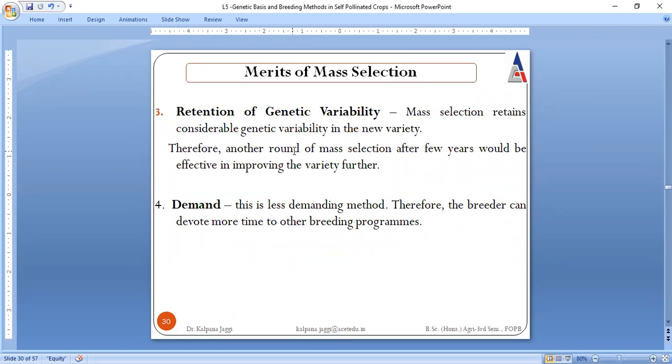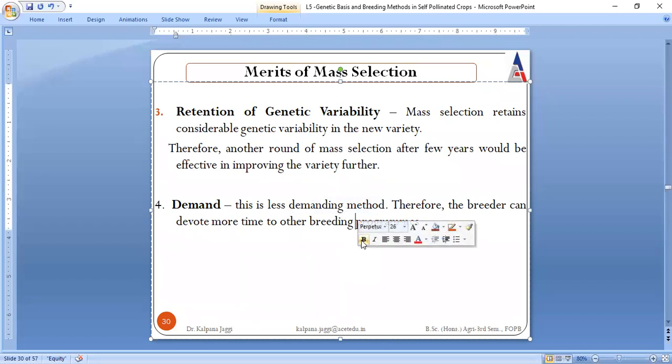Moreover, when we are going for mass selection, which is one of the breeding technologies in terms of autogamous species, mass selection is retaining the genetic variability, and this method is not more demanding. So the breeder can look after other breeding programs also.